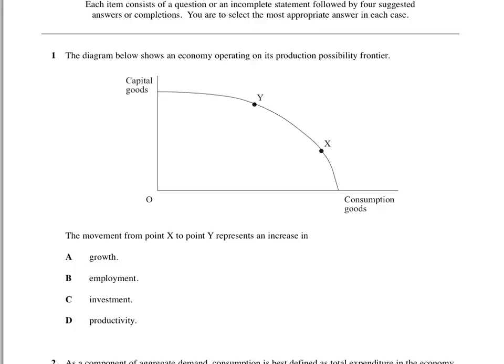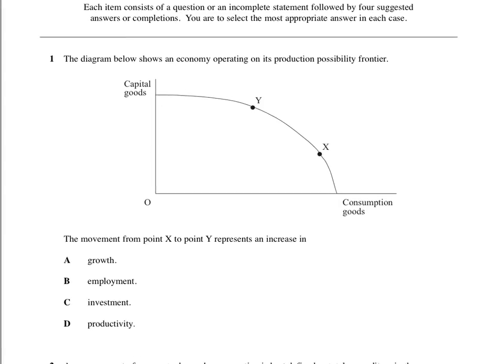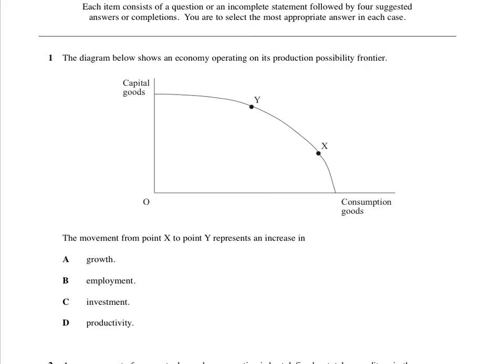Right, I had to look at this one for a little while because I had no idea why. But I do know why, because if you look at this picture, before they were making that many capital goods. Now they're making more capital goods. So that's where the capital goods was before, I'll just put a 1, and this is where it is now. So that means they're making more capital goods.